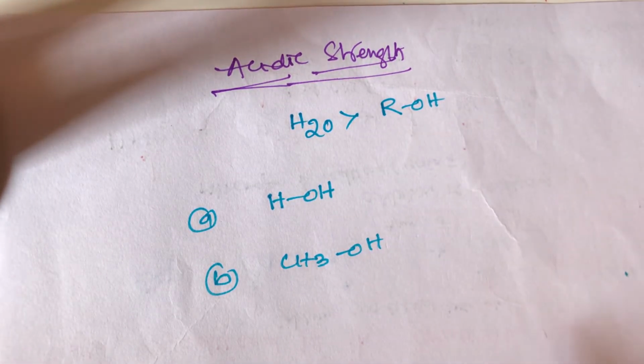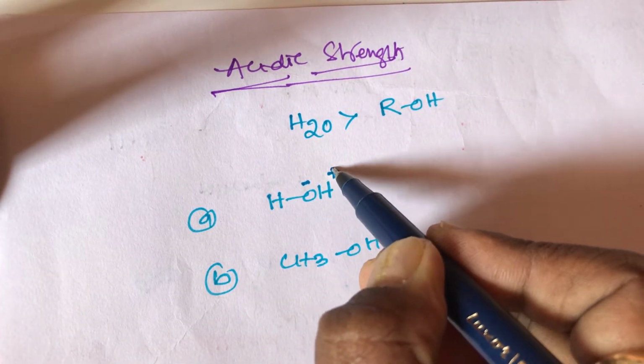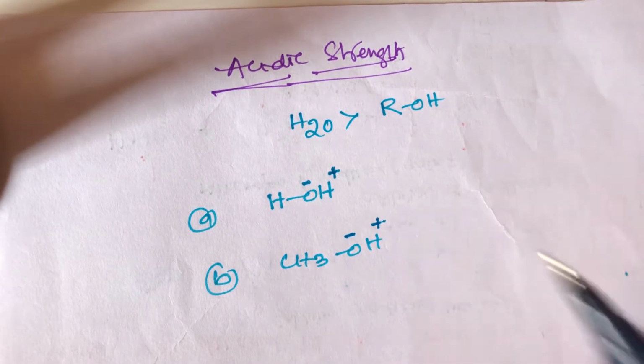What is the reason? Generally here, oxygen has a negative charge and hydrogen has a positive charge. Here also, oxygen has a negative charge and hydrogen a positive charge.